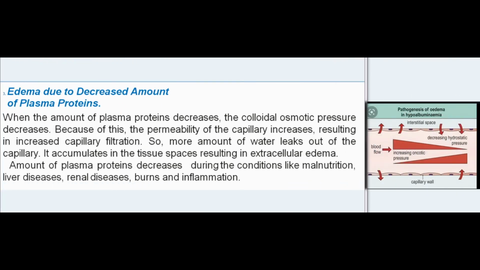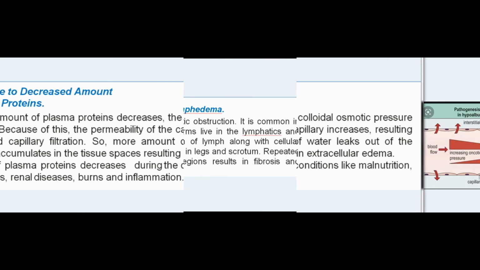Edema due to decreased amount of plasma proteins. When the amount of plasma proteins decreases, the colloidal osmotic pressure decreases. Because of this, the permeability of the capillary increases, resulting in increased capillary filtration. So, more water leaks out of the capillary. It accumulates in the tissue spaces, resulting in extracellular edema. Plasma proteins decrease during conditions like malnutrition, liver diseases, renal diseases, burns, and inflammation.